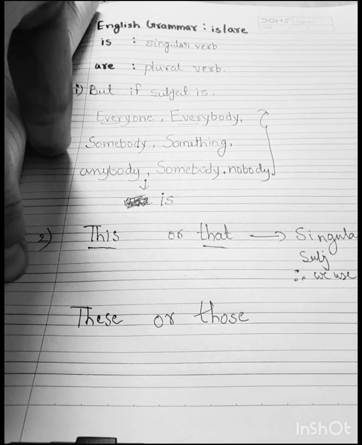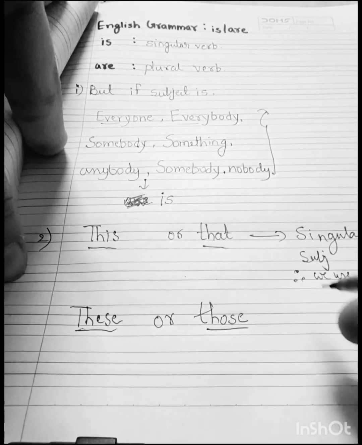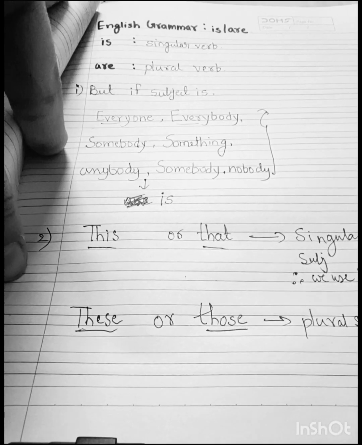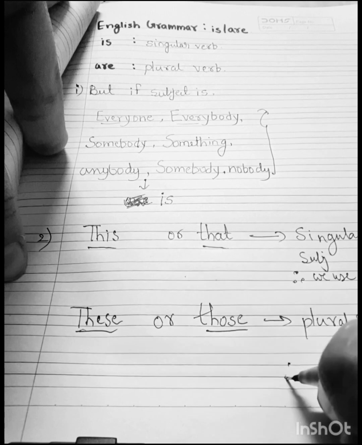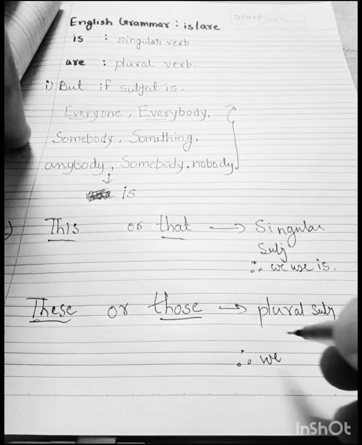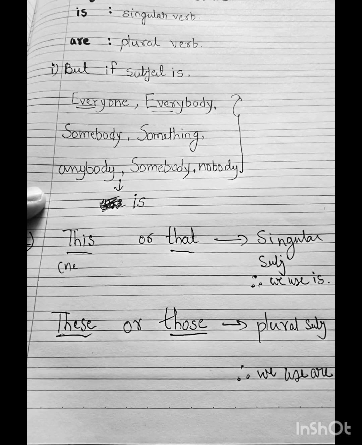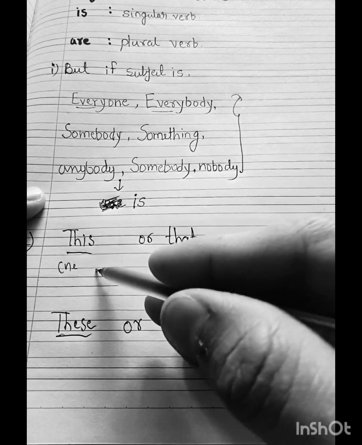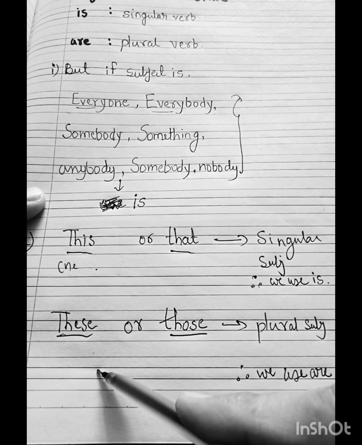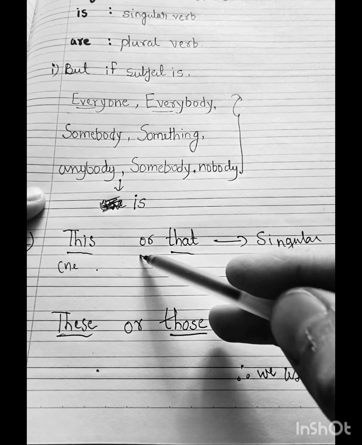And these or those is a plural subject, therefore we use are. Here we talk about one quantity, and here we talk about many, therefore are, and here is.